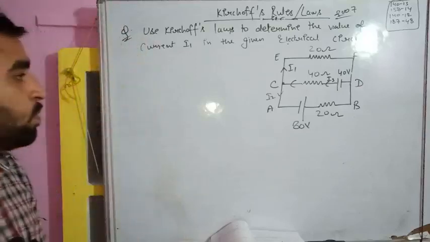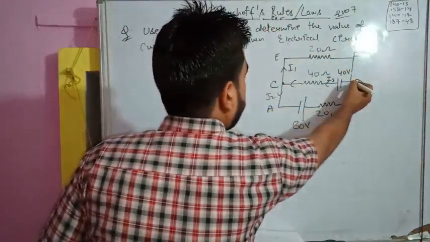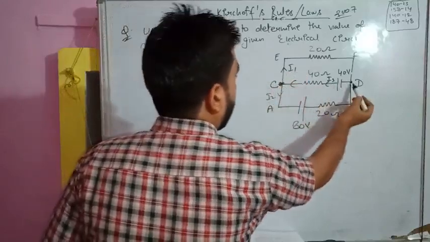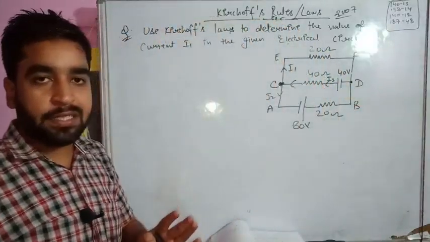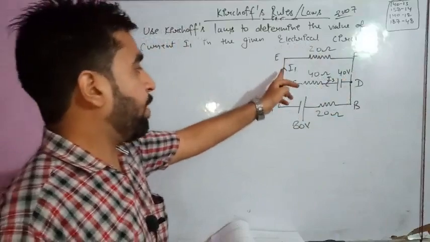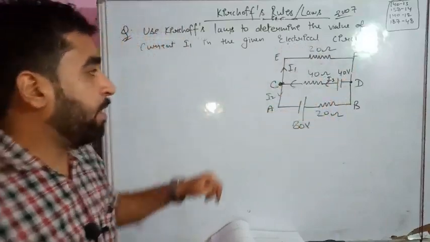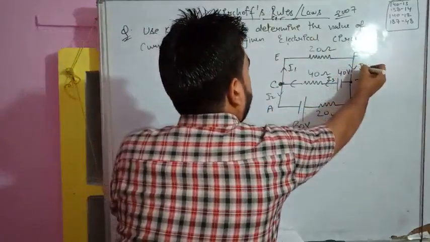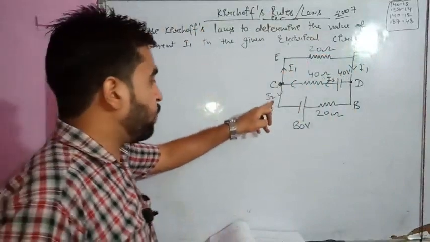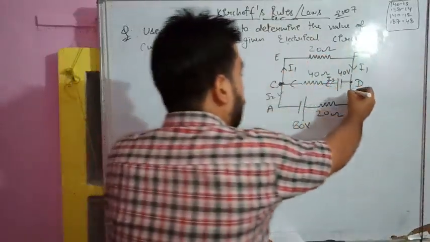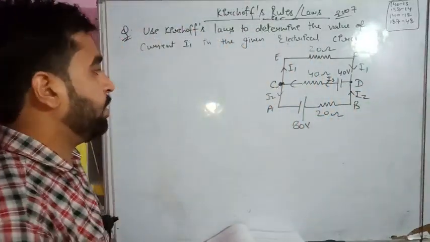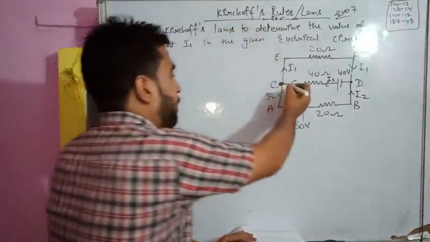Let us solve this. So firstly, find out the junction. D is a junction, C is a junction. If I1 current they have shown, then from one junction to another junction, what is there? That is a branch. So we are starting from junction C, coming towards junction D. So I1, this is a branch. If I1 current is flowing here, then the same I1 current will be here, because we have already studied that current in a branch remains the same. Similarly, if I2 current is approaching, then I2 current should be here as well. It doesn't matter how much the potential difference is. I3 current is here, the same I3 current will remain there.